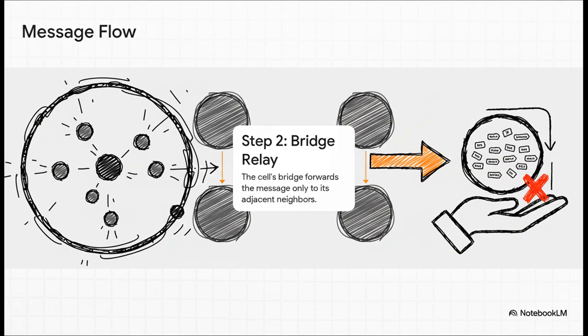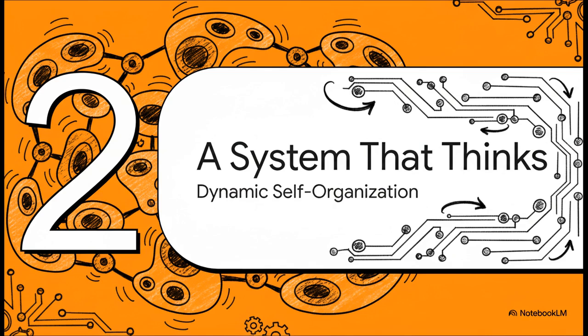So the flow of a message is really the crucial part here. A message starts out local, it's only broadcast inside its own cell. Super fast, totally contained. If it needs to go further, the cell's bridge picks it up and forwards it on. But, and this is key, only to its direct neighbors. Then, to make sure that message doesn't just bounce around forever in a loop, the system cleverly tracks the ID of every message it's ever seen. That way, no message ever gets processed more than once. Pretty smart, right? But here's the coolest part.